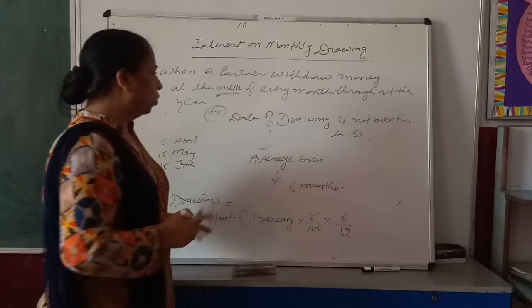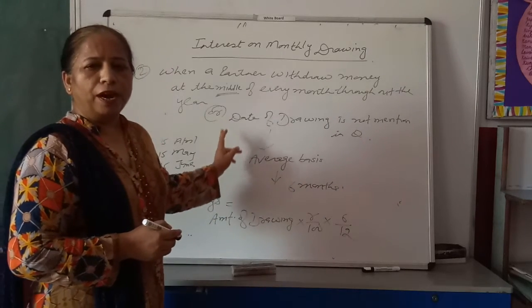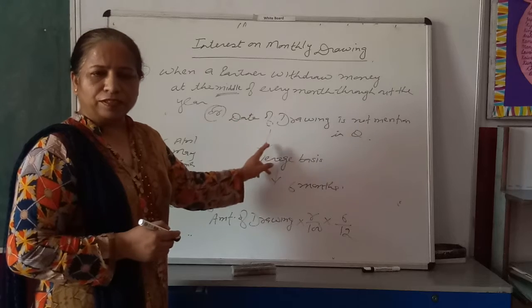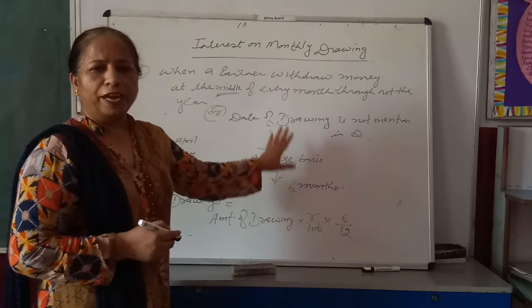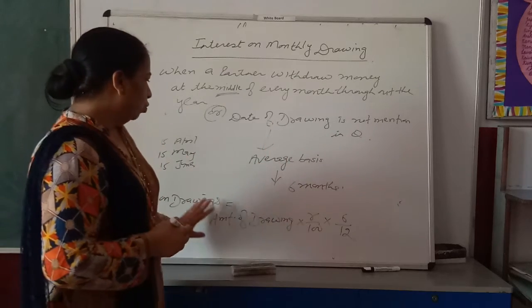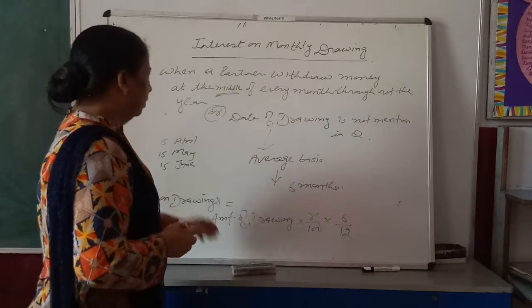This is the formula to calculate interest on drawing when a partner withdraws money on average basis, or in the middle of every month, or the date of drawing is not mentioned in the question. So this is the formula.